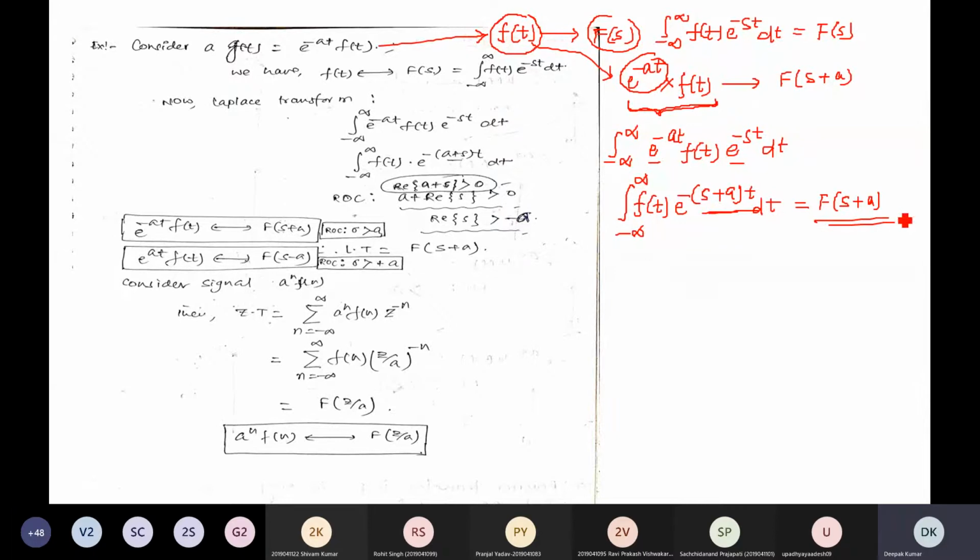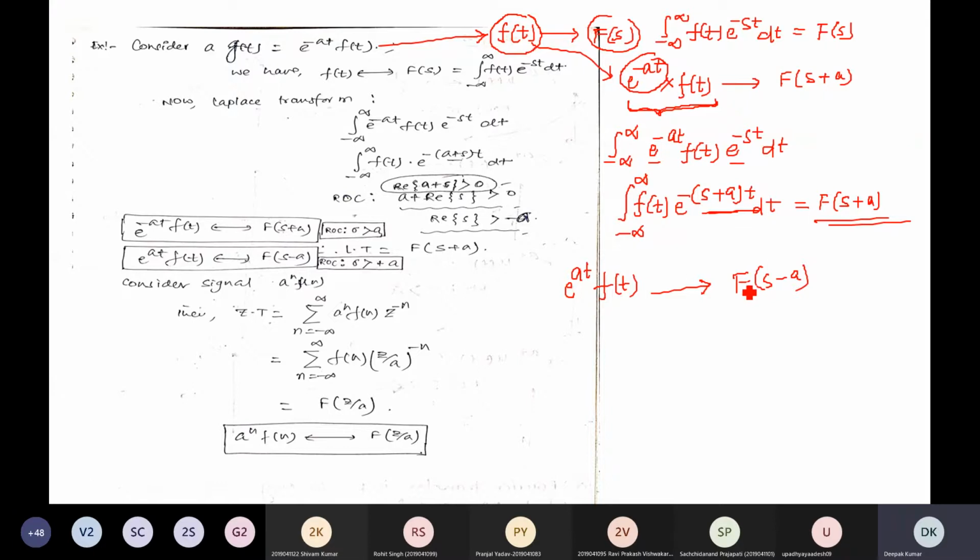Again if you multiply with another term, suppose e to the power at multiplied with f of t, what will be the Laplace transform of this term? It will become F of s minus a. So this is one property.